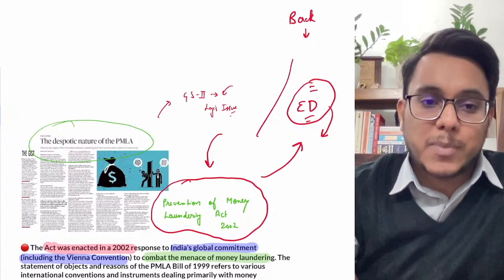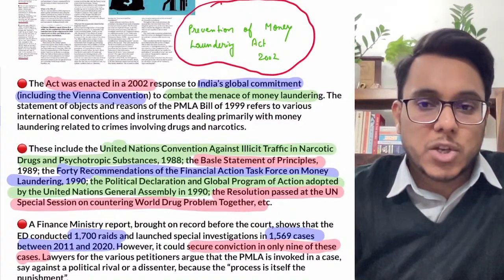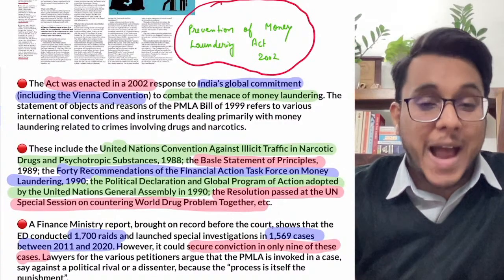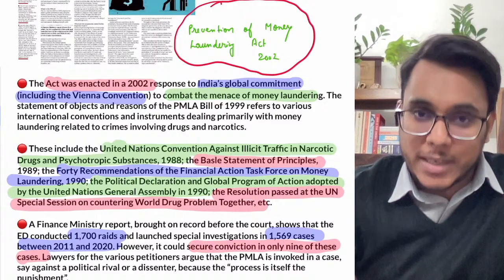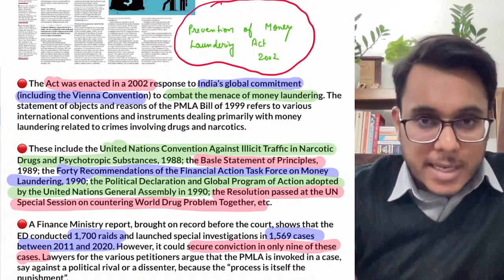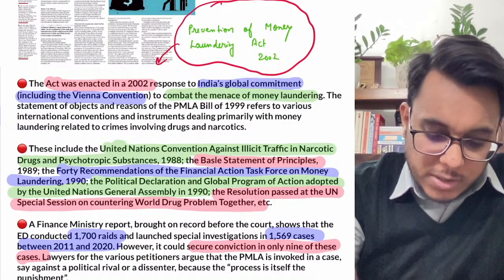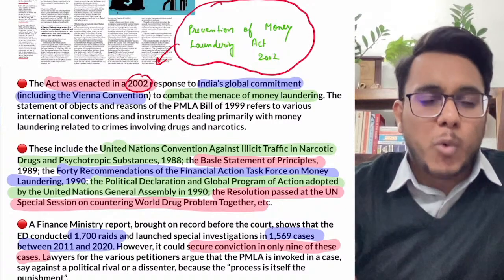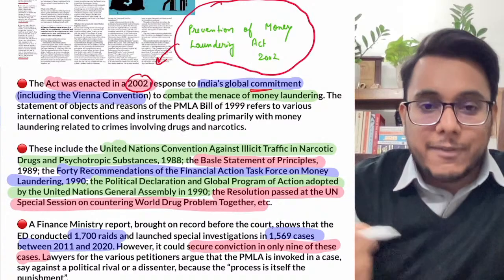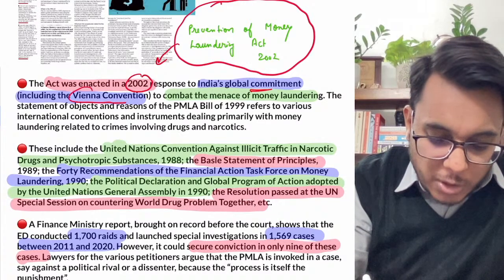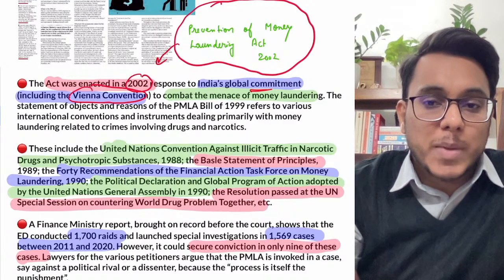A few days back also this article was raised. Now guys, let's understand what is this entire Prevention of Money Laundering Act, 2002. Money laundering is a very big internal security challenge also, so in GS paper number 3 this will be important. The Prevention of Money Laundering Act was enacted in 2002. Why was it enacted? First of all, because India had made a global commitment. There was the Vienna Convention.